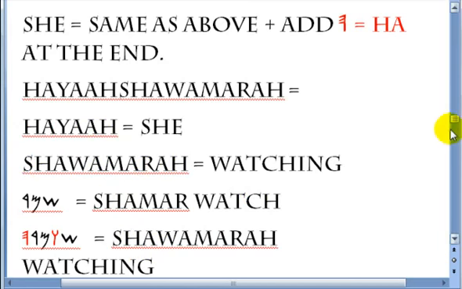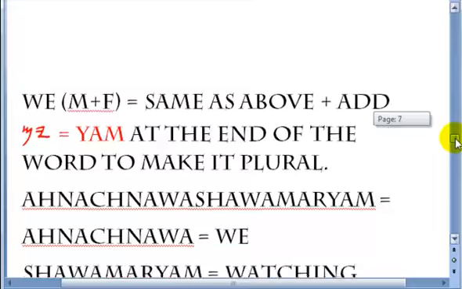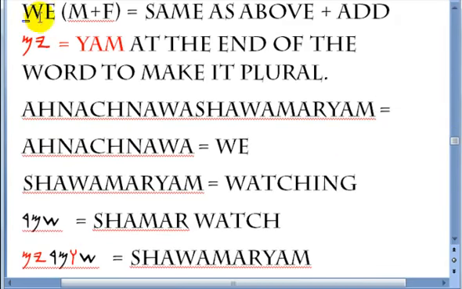She watching. All right. The next one is we. I have here male plus female, because we could be talking about a group of males, a group of females, or a group of male and female.